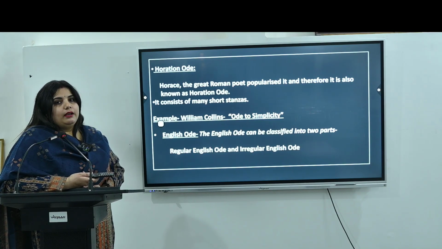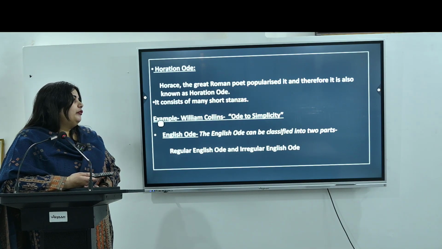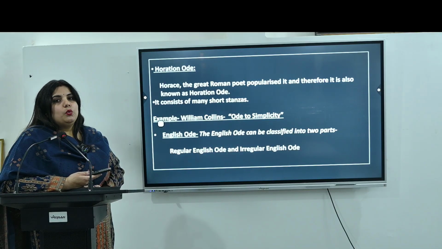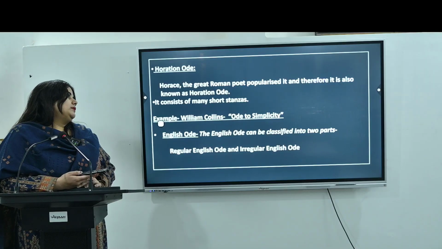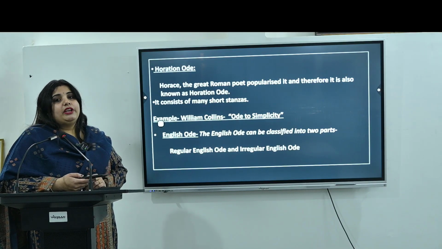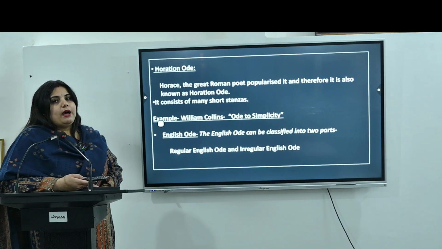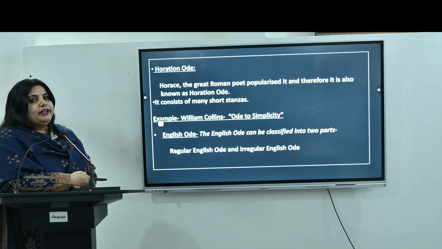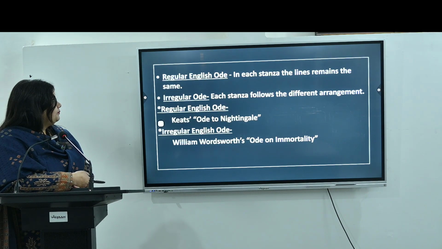There were many English poets who imitated the style of Pindar and Horace, but there are a few poets who developed their own style, which is known as the English ode. And we can classify this English ode into two parts. The first one is the regular English ode, and the second one is the irregular English ode.